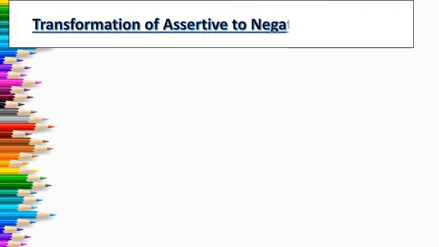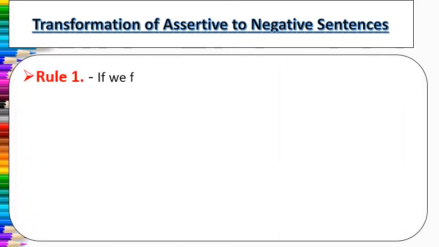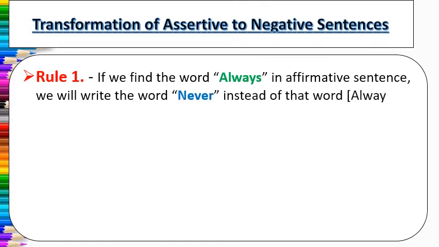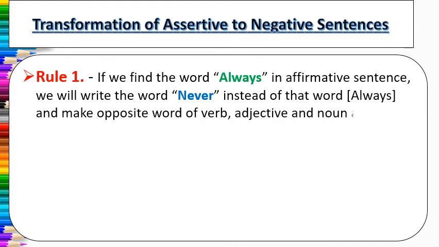Now let us move to the next transformation, that is, transformation of assertive sentences to negative sentences. When you have to change it from assertive to negative, all you have to do is interchange the rules. That's it. So rule number 1 is, if we find the word always in an assertive or affirmative sentence, we will write the word never instead of the word always, and make the opposite words of the verb, adjectives and nouns at the time of the negative sentence.